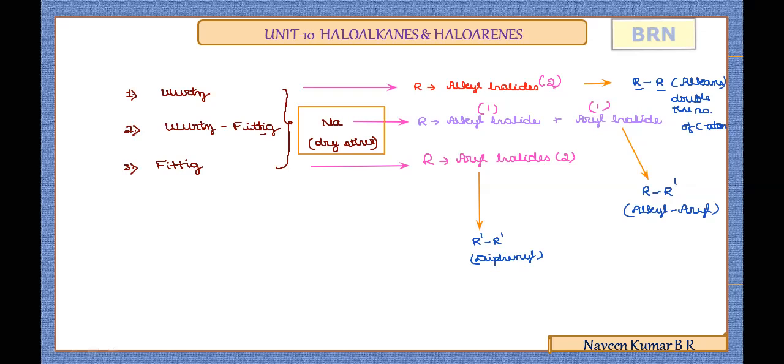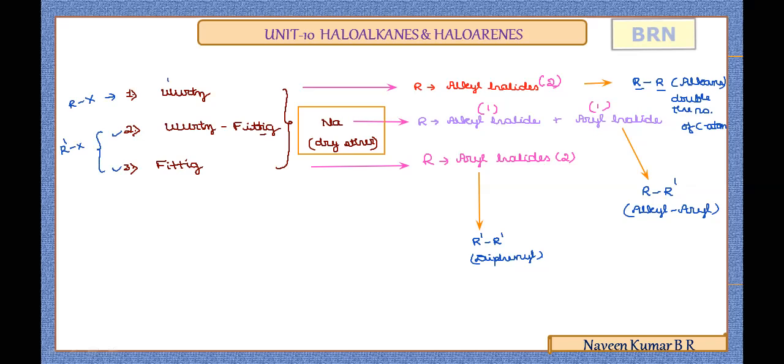Now this is in simple. As a comparison, you can relate the three important named reactions. These two we learned with respect to haloarenes chemical reactivity, whereas Wurtz reaction we learned with respect to haloalkanes chemical reactivity. So in the Wurtz, it is between two alkyl halides. In Wurtz-Fittig, it is between an alkyl halide and an aryl halide, whereas in the case of Fittig reaction, it is between two aryl halides.